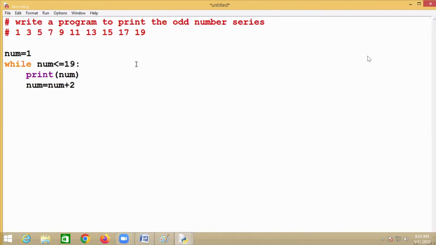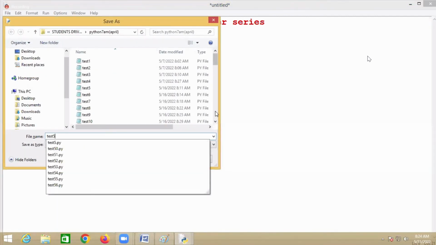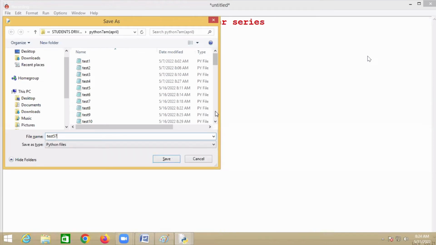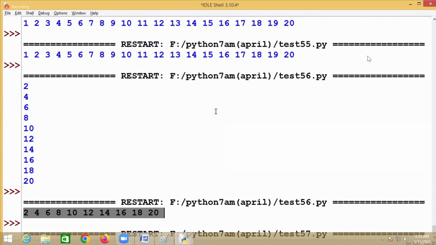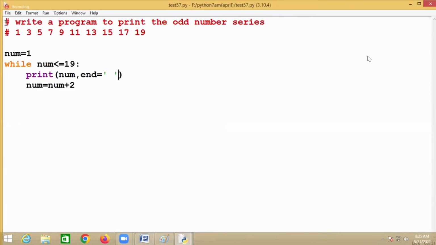Is 7 less than or equal to 19? Yes. If you want it on the same line, just use END equal to space. That is if you want to print on the same line, otherwise you don't require that. Now you can see 1 to 19.